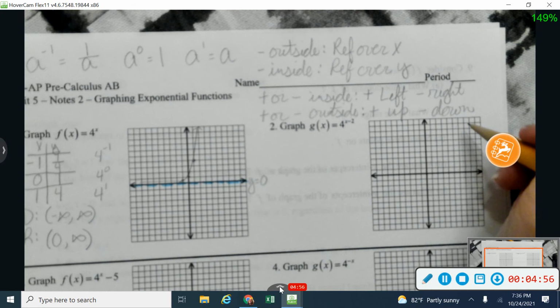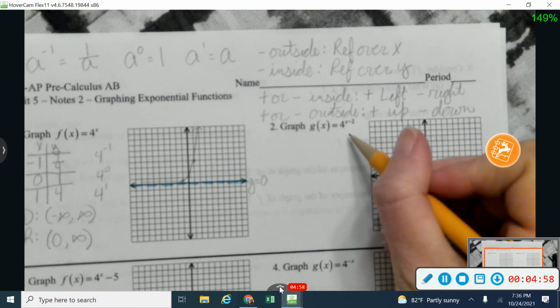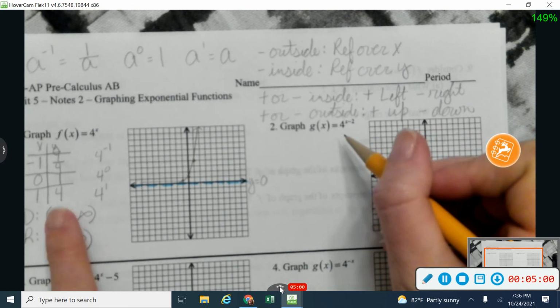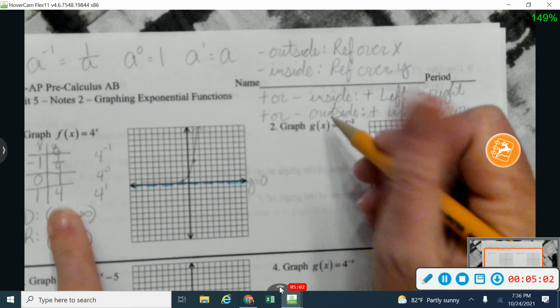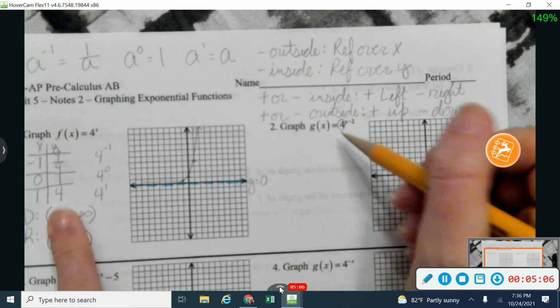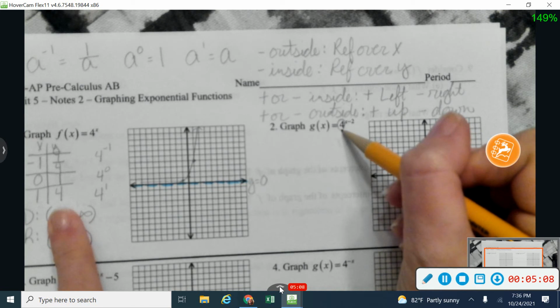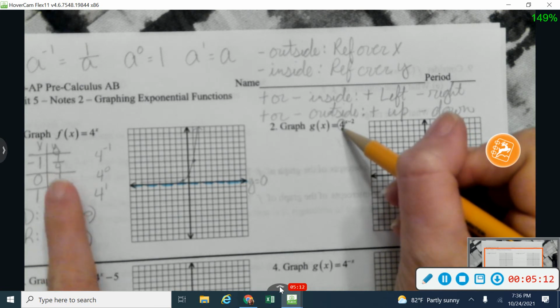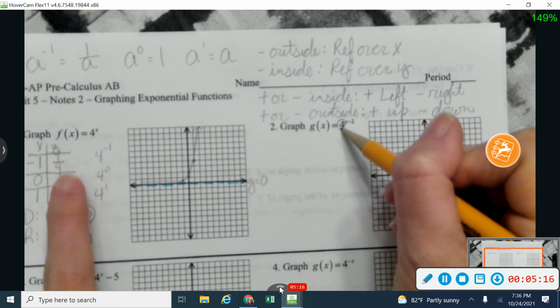Okay, so let's go ahead and get started with an example right here. I'm going to still use these same points that I have over here on number 1 because my base did not change. So your base is kind of what you're looking for here to see if it changed. So if my base changes to 2, then I'm going to change this to 1/2, 1, and 2. Or if my base changes to 3, I'm going to have 1/3, 1, and 3.